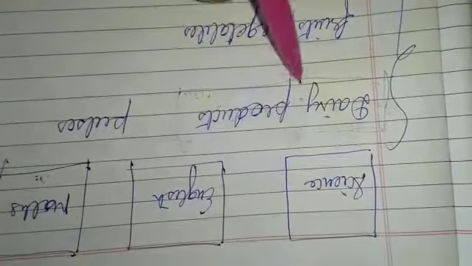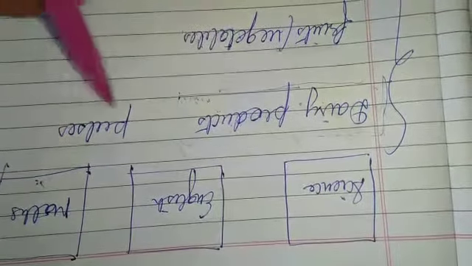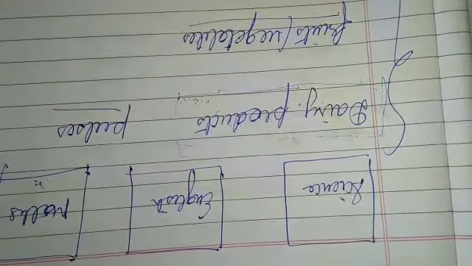And what is classification? The method of grouping similar things together is called classification. Similar things means, if food items are there, these are the food items: dairy products, pulses, fruits, vegetables.